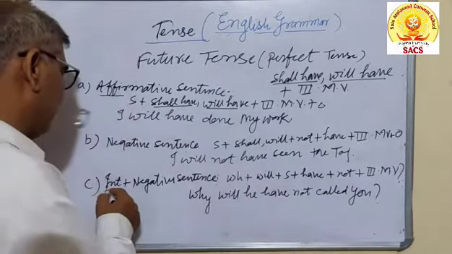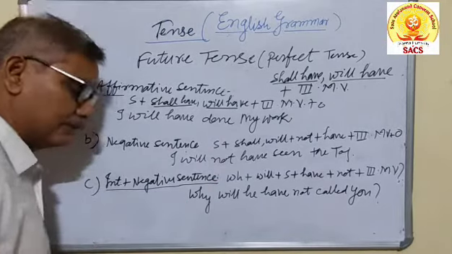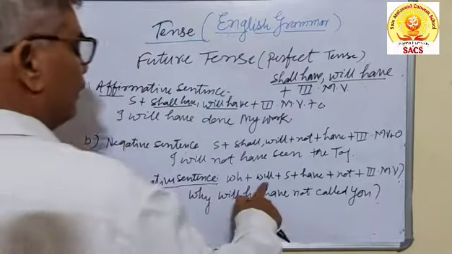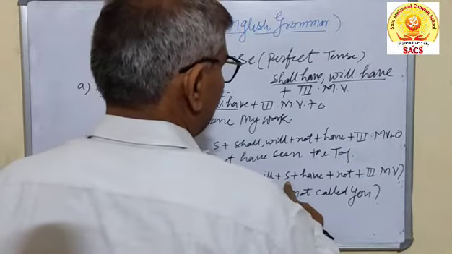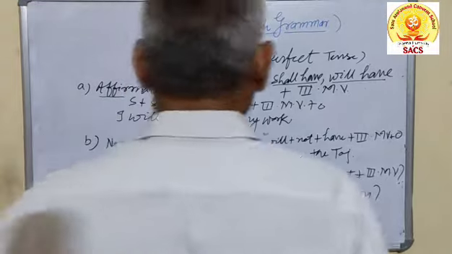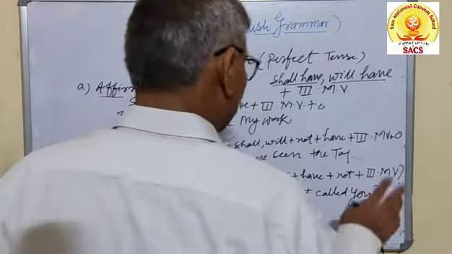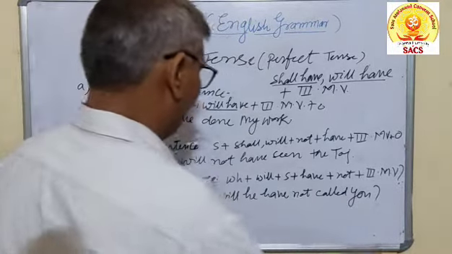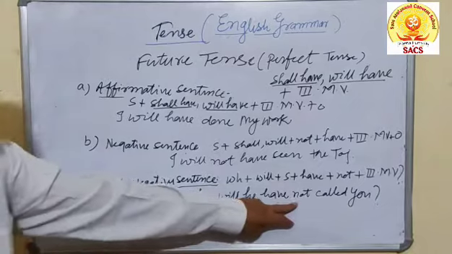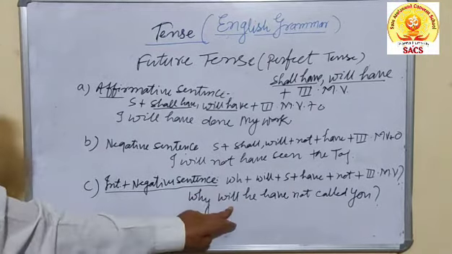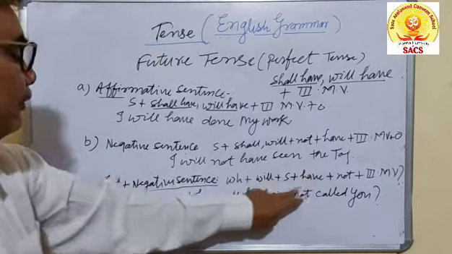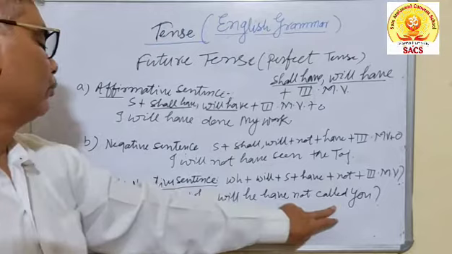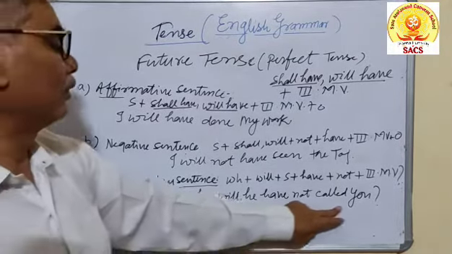In an interrogative and negative sentence, you know this sentence consists of the meaning of interrogation and negation as well: WH plus will plus subject plus have plus not plus third form of the main verb. Why will he have not called you? You know, why will, then he the subject, have is the second helping verb, then not, called is the third form of the main verb, then you. In this way: why will he have not called you?